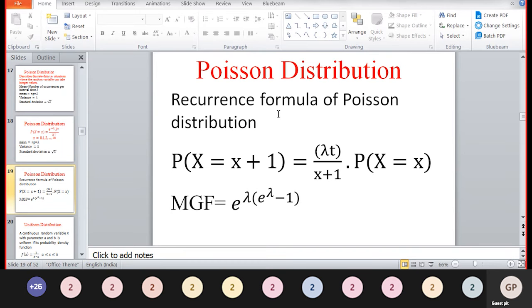The recurrence formula for the Poisson distribution: P of X equal to x plus 1 is equal to lambda divided by x plus 1 into P of X equal to x. Moment generating function is e to the power lambda into e to the power t minus 1.